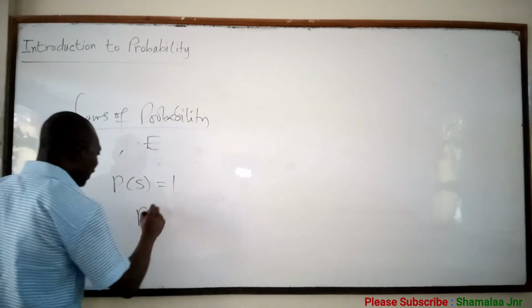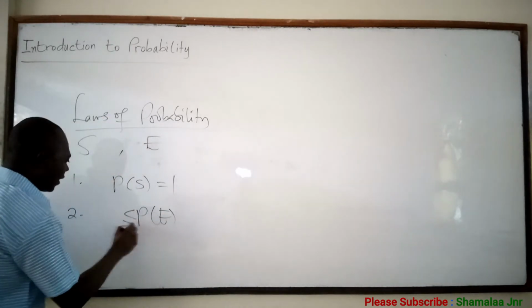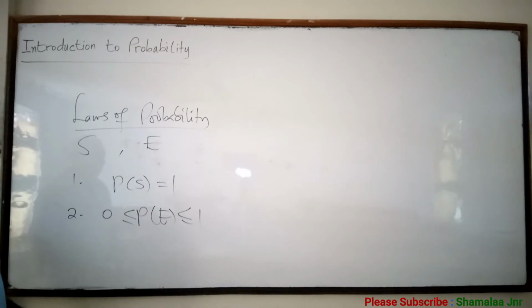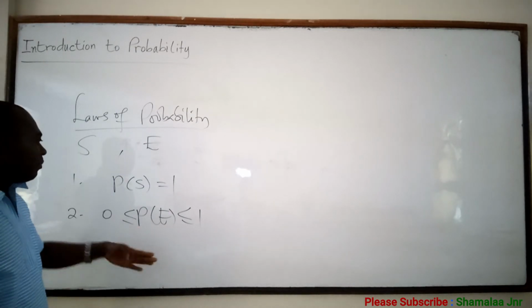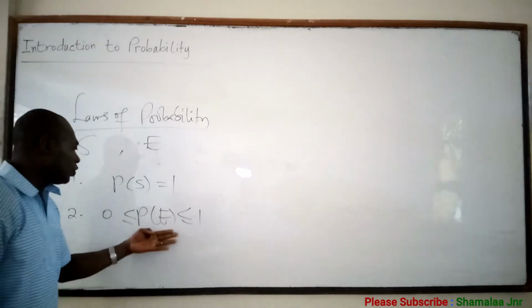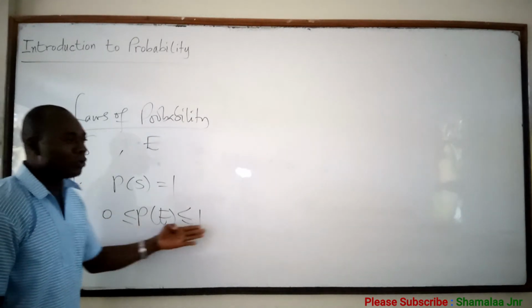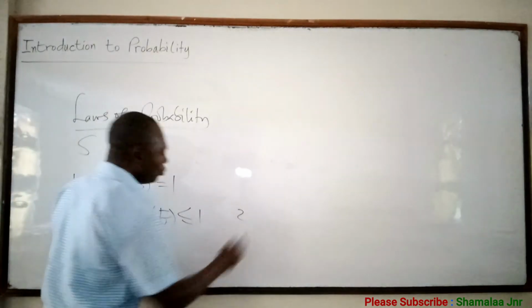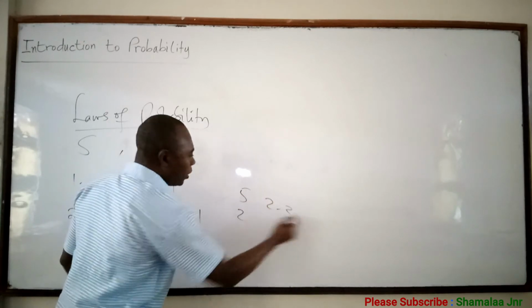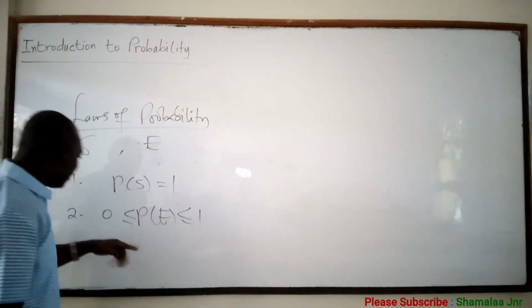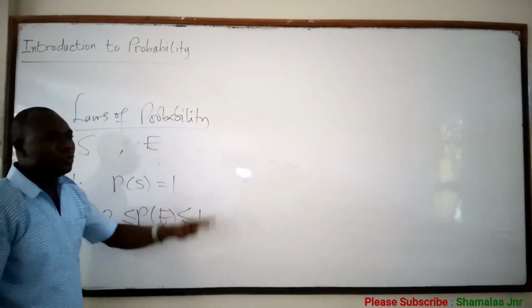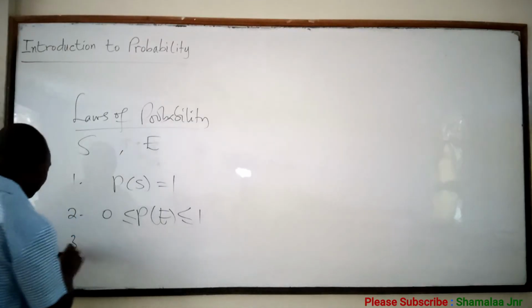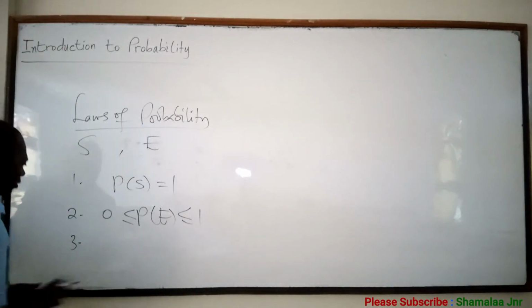And when you are looking at all the items under consideration, then this probability is 1. 2. Probability of any event is greater than or equal to 0 but less than or equal to 1. Now what this means is that when you are given any probability question, your answer should be greater than or equal to 0 but less than or equal to 1. You can't be given a probability question and your answer will be 2, or 5, or 2.2. No. The answer should be greater than or equal to 0 but less than or equal to 1. It means that you should start from 0 up to 1. That is the meaning.